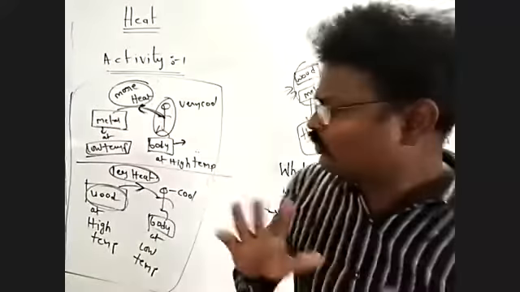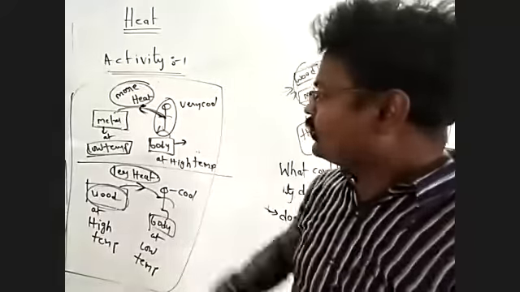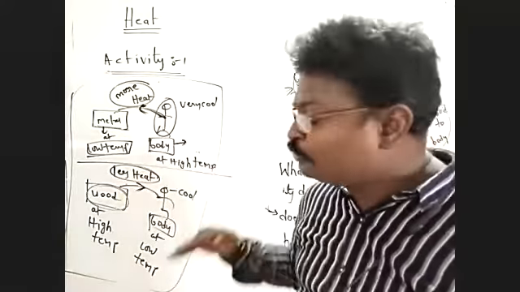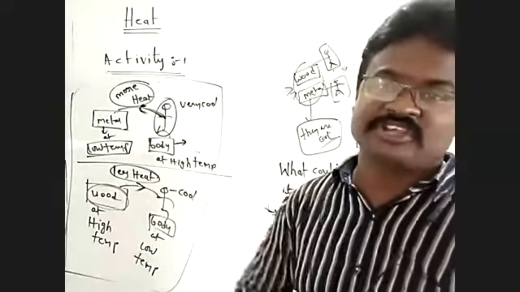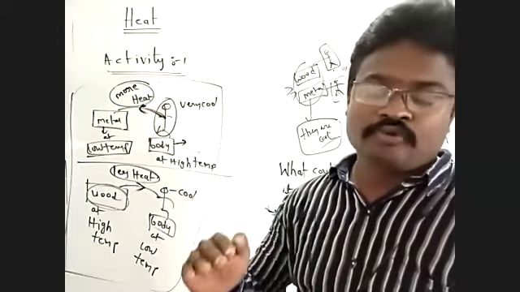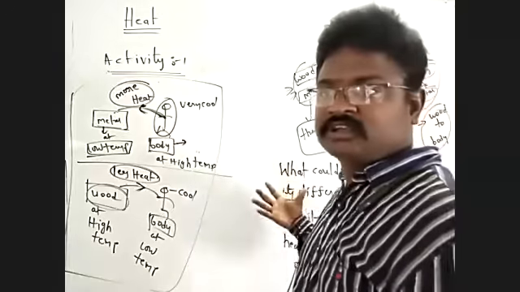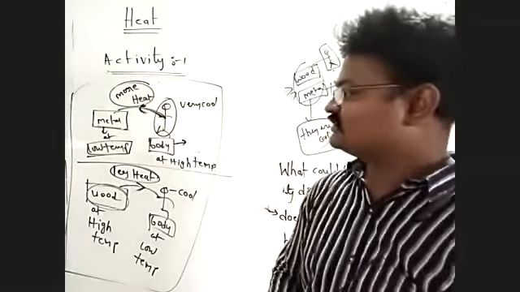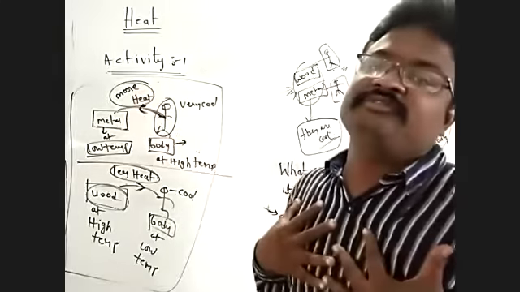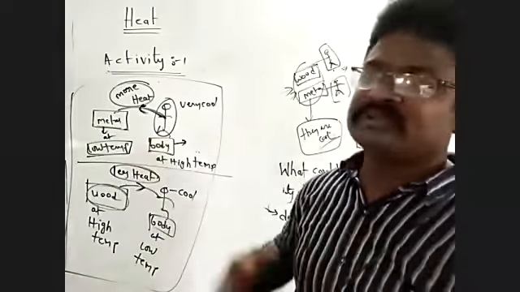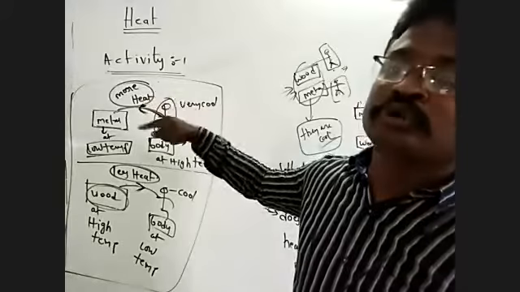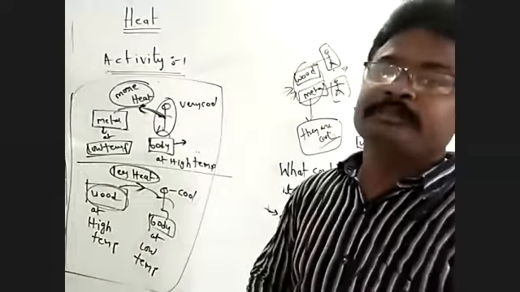Activity one. What I'm going to explain is very simple. The metal piece and wood piece are kept inside the fridge. After 15 minutes, they are taken out from the fridge. I touch the metal piece, I'm feeling very cold. I touch the wood piece, I'm feeling cold. But the metal piece is cooler than the wood piece. What is the reason?